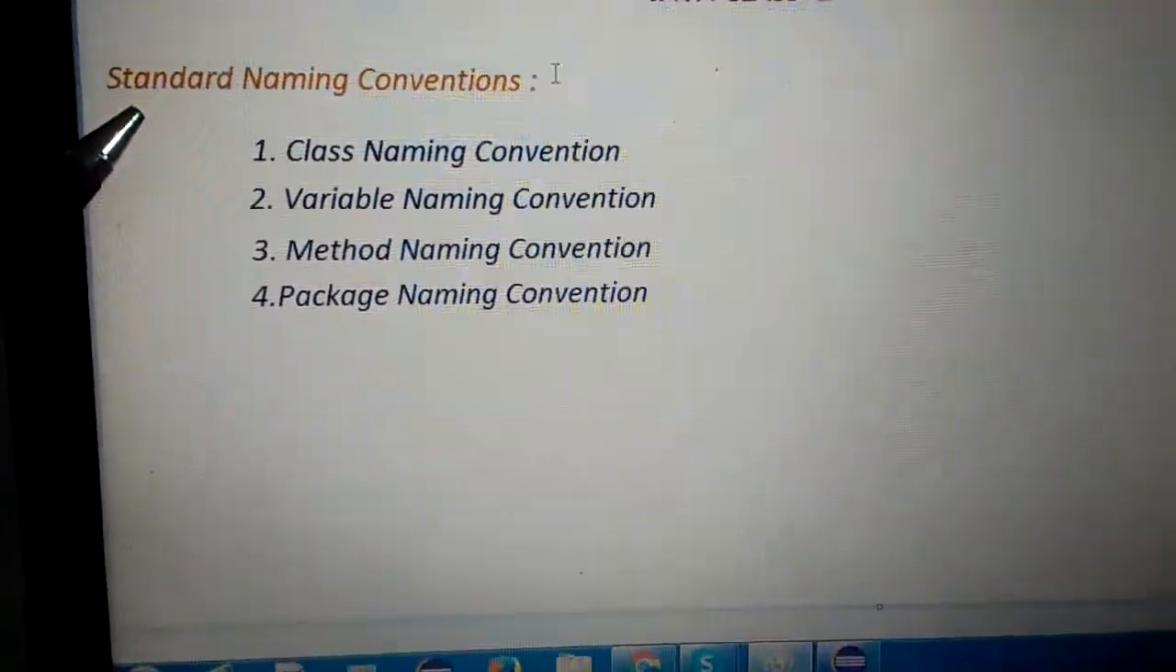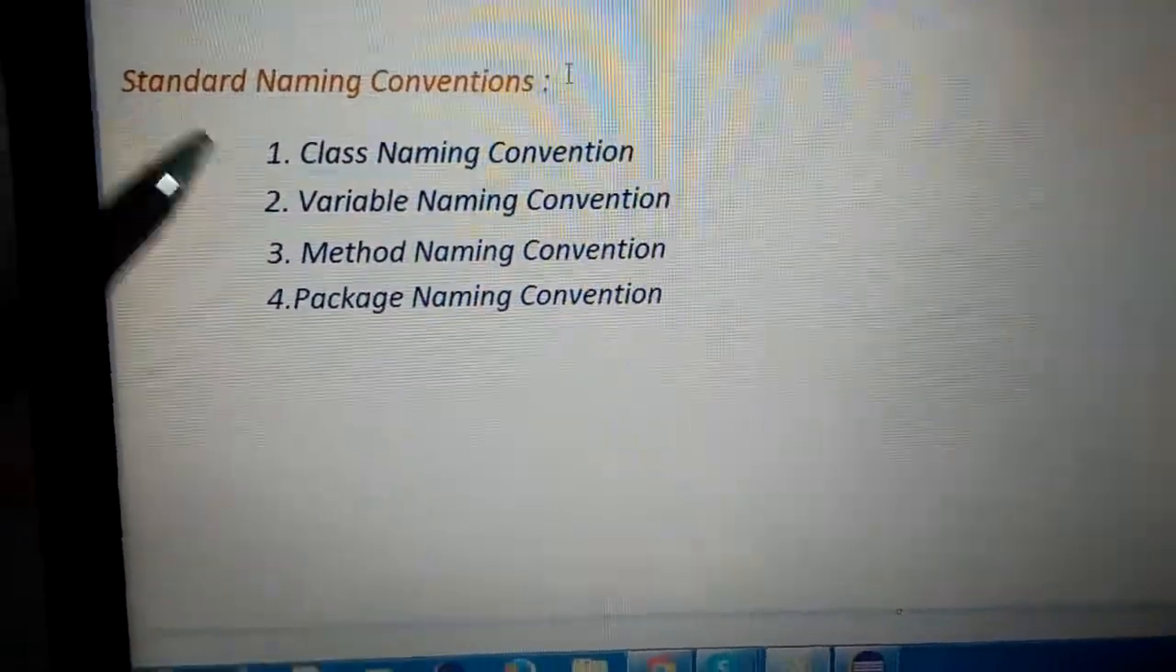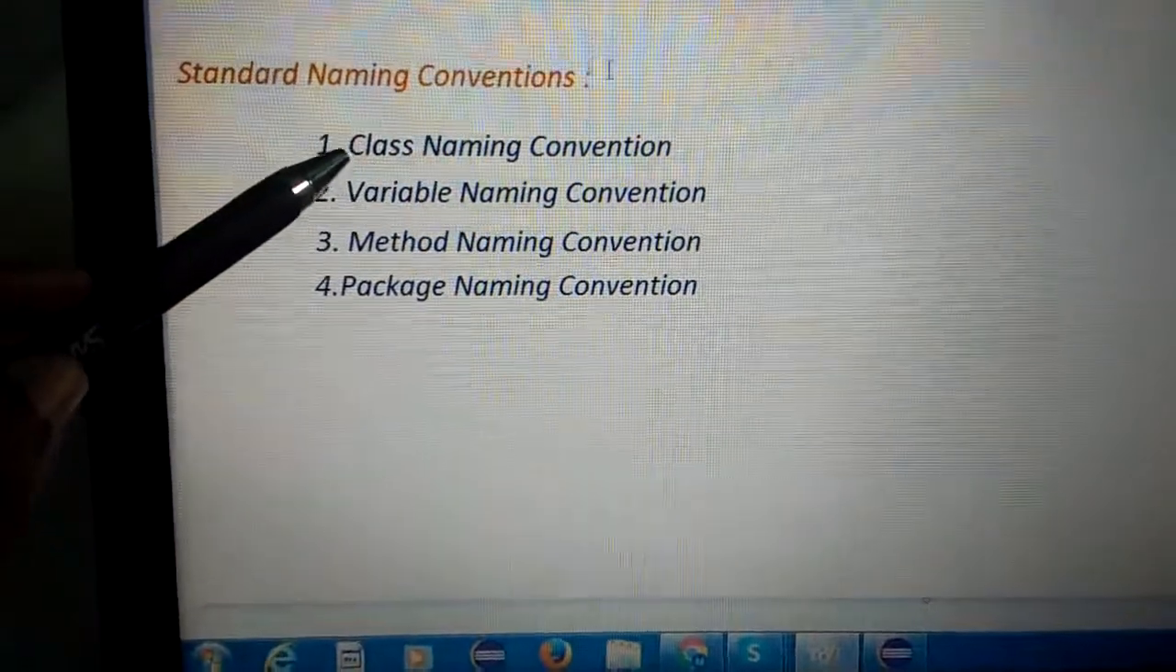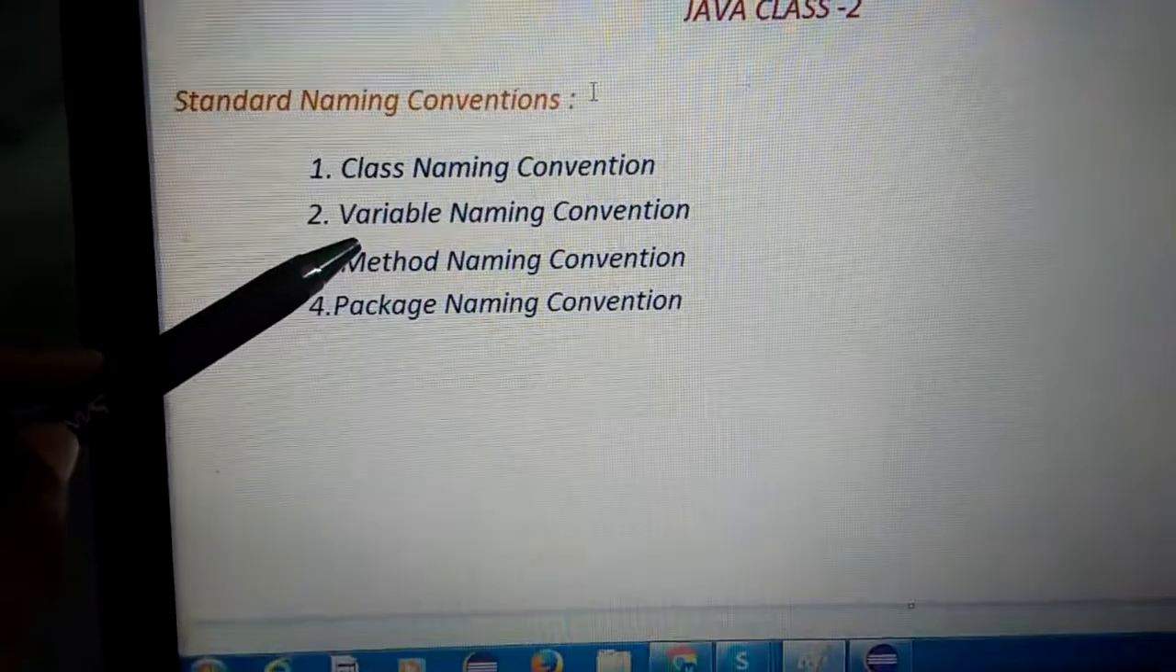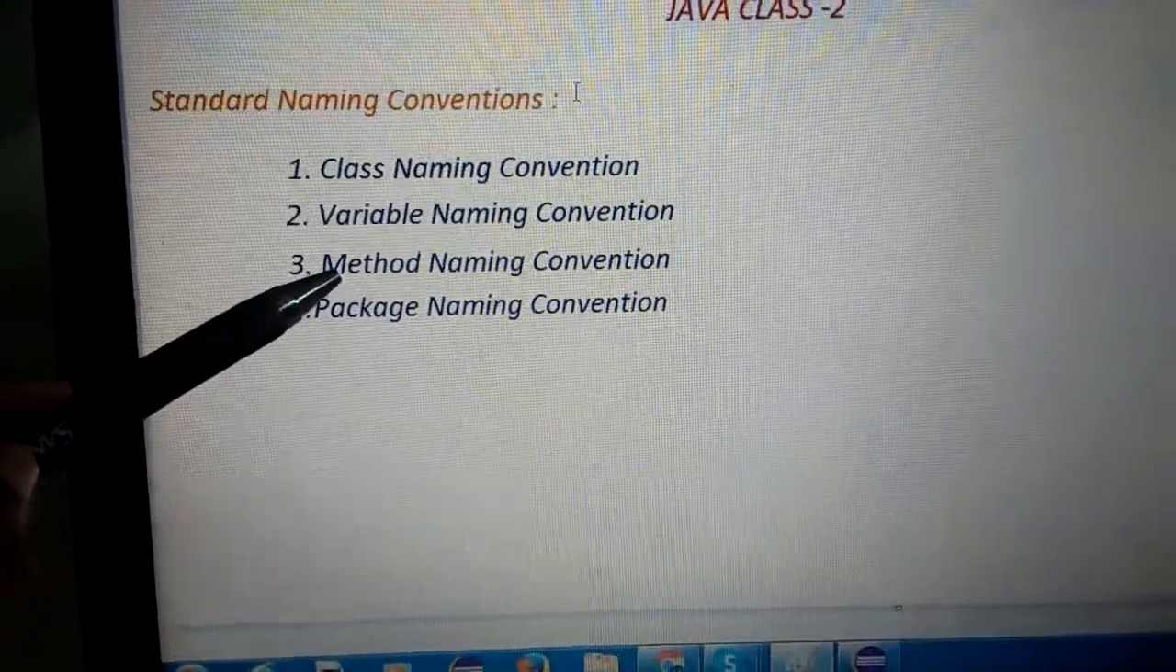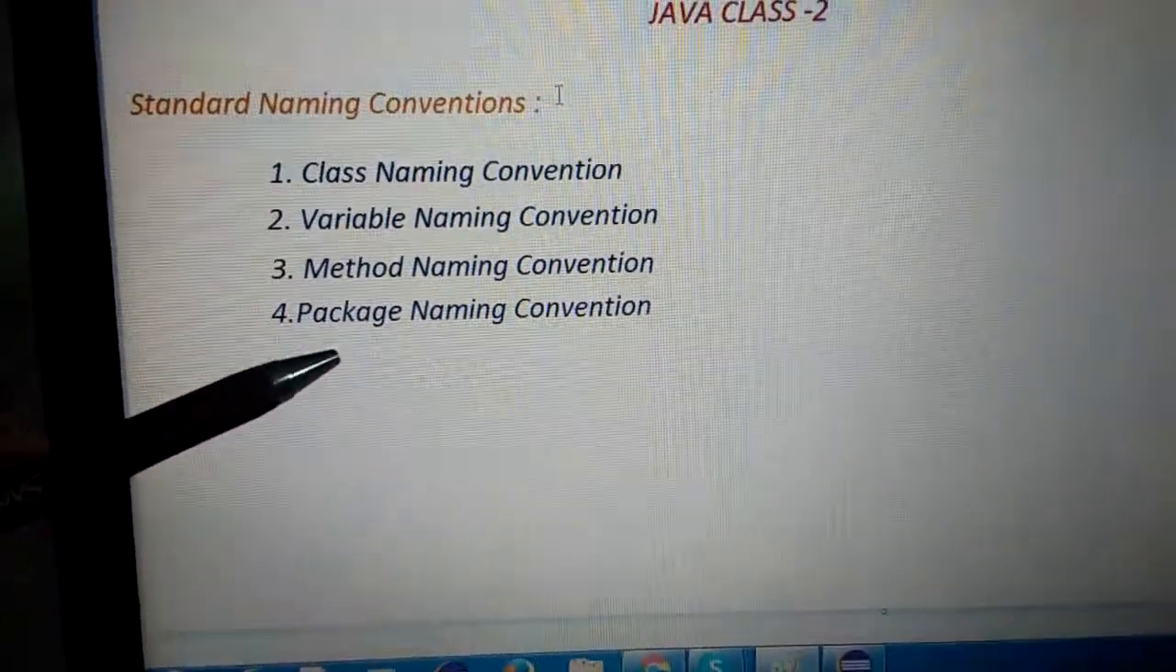Everyone, I am taking the class on standard naming conventions. When we are coding, we follow these four rules. First one is class naming convention, second one variable naming convention, method naming convention, and package naming convention.